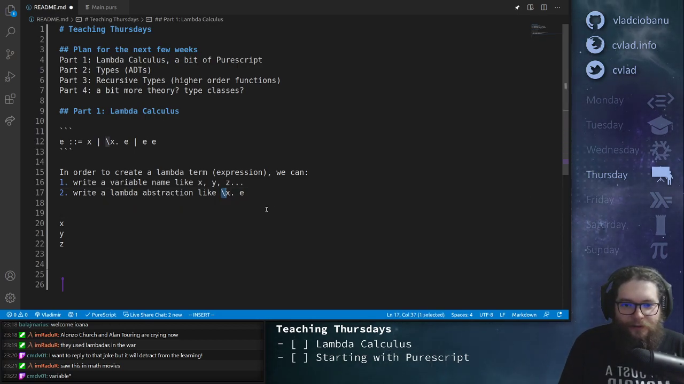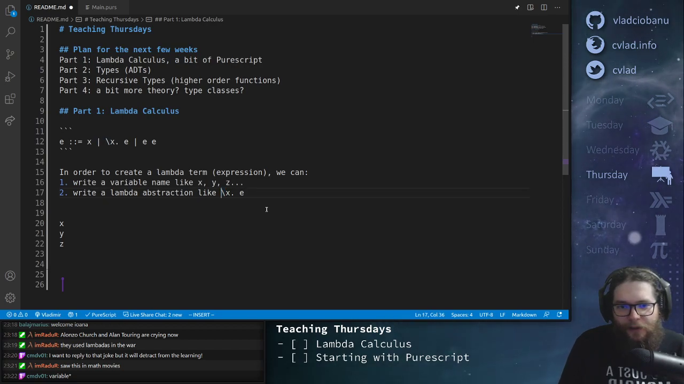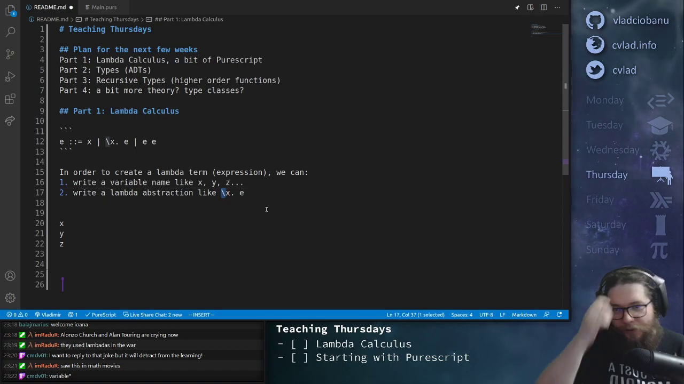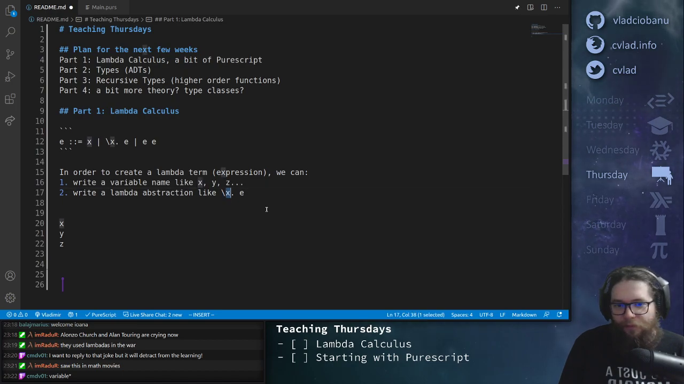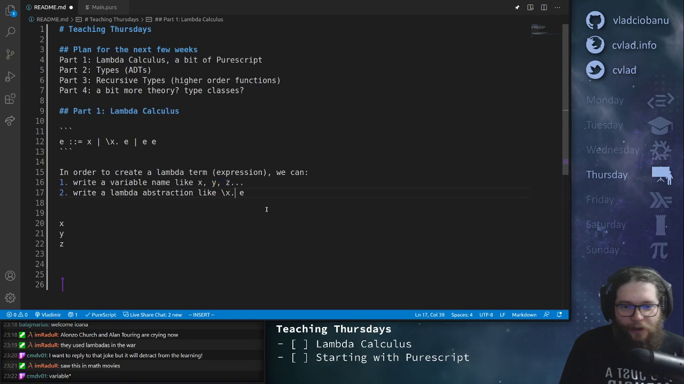So this sign is usually the Greek letter lambda, but we'll use just a backslash because it's harder to type in a file, right? So just think of this as lambda, but it's just a backslash when you type it. And then we have an x here, which is a name for a variable again, but it's kind of different than this, and we'll see exactly how later.